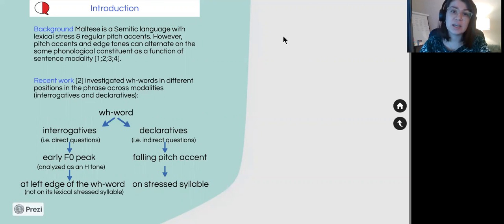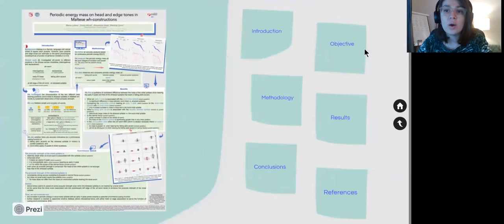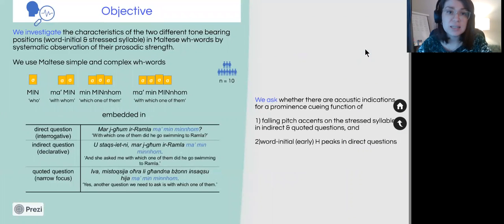Recent work investigated WH words in different positions in the phrase across modalities and found that when the WH word is embedded in a direct question, an early F0 peak analyzed as an headstone characterizes its word initial lexically unstressed syllable, while when the same WH word is embedded in an indirect question, a falling pitch accent marks its lexically stressed syllable. So our aim is to investigate the characteristics of the two different tone-bearing positions in Maltese WH words